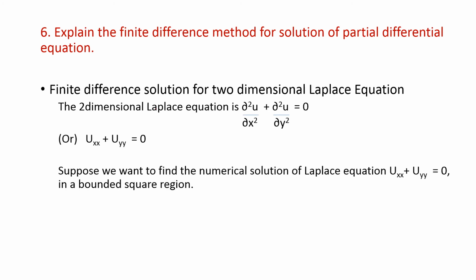Next question is, explain the finite difference method for solution of partial differential equation. This is also a university question. So for this, the finite difference solution for the two-dimensional Laplace equation is ∂²u/∂x² + ∂²u/∂y² = 0, or uxx + uyy = 0. Here you have to write the method, how it is being done. In this case, just write the formulas and all. That's enough. You have to draw this table.